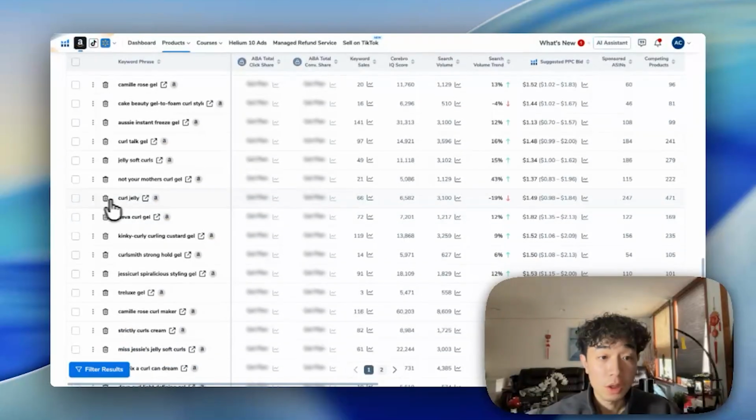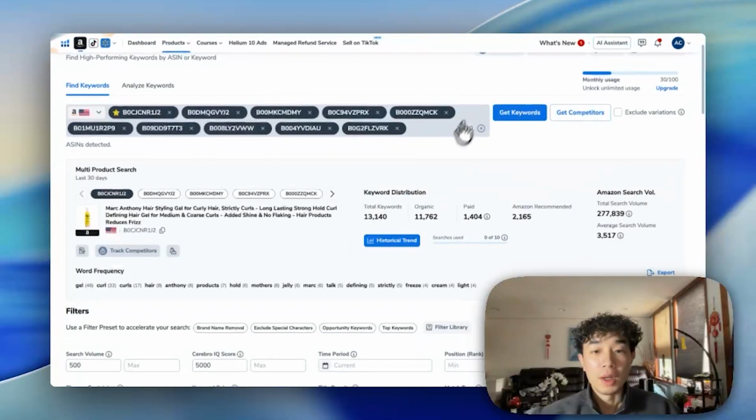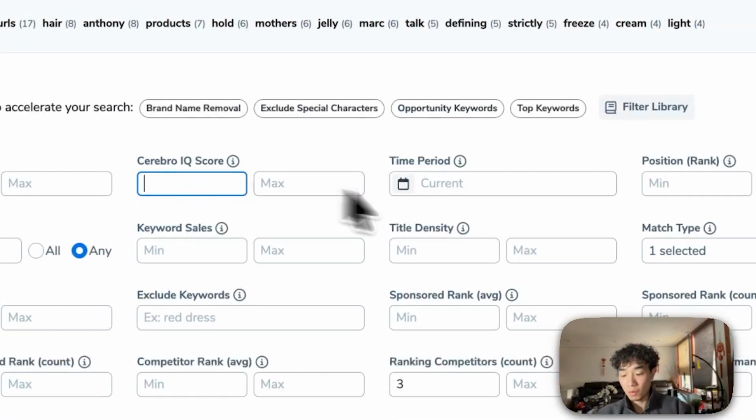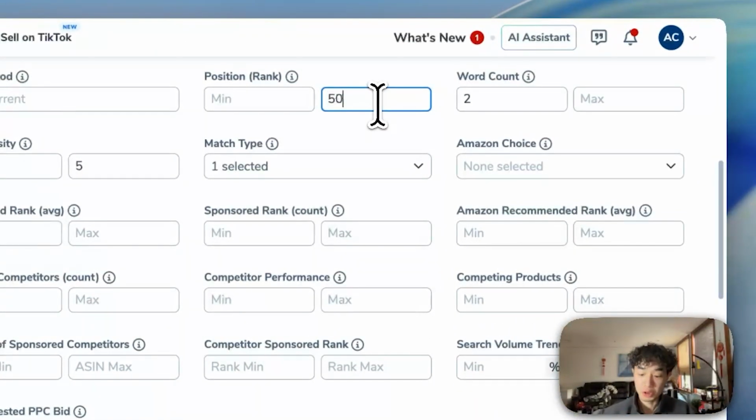Let's find one. Curl Jelly, that could be one, right? Curl Jelly, it's definitely unique. Search volume trend has gone down, but it is something you can consider, 3,000 search volume. And I'm guessing very little competing products compared to the search volume. 400, right? And same with title density. So let's say I want to do 5, right? You can even increase the positioning and rank,